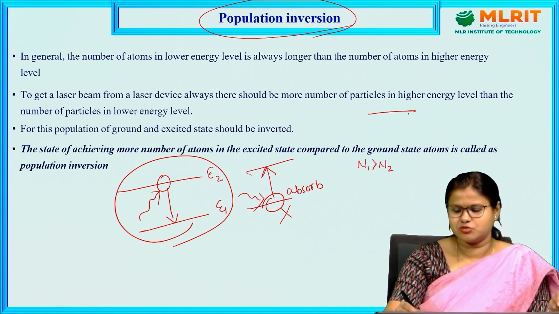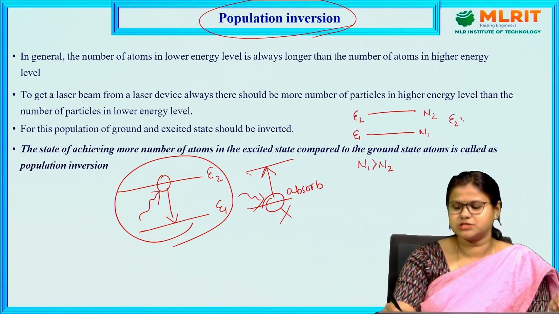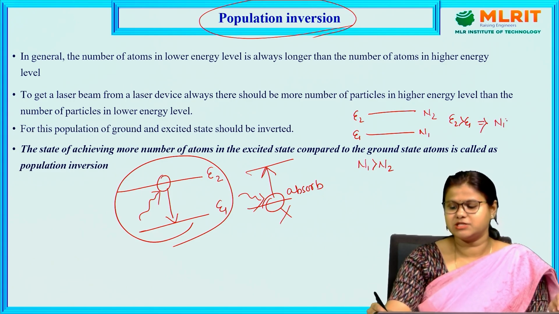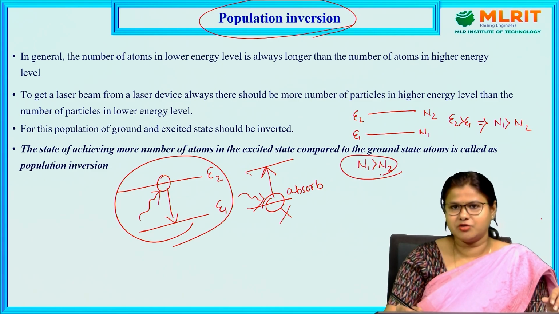Let us consider two energy levels again. Number of atoms N1, N2, energies E1 and E2, and E2 is greater than E1. According to the Boltzmann distribution law, N1 is greater than N2. This is in general. But the condition for stimulated emission, in order to get laser, is that N2 must be greater than N1.